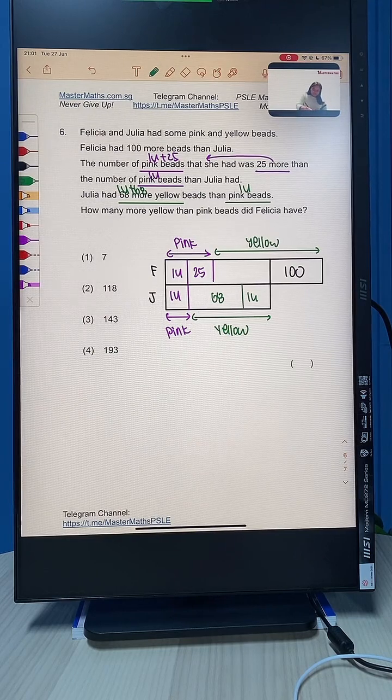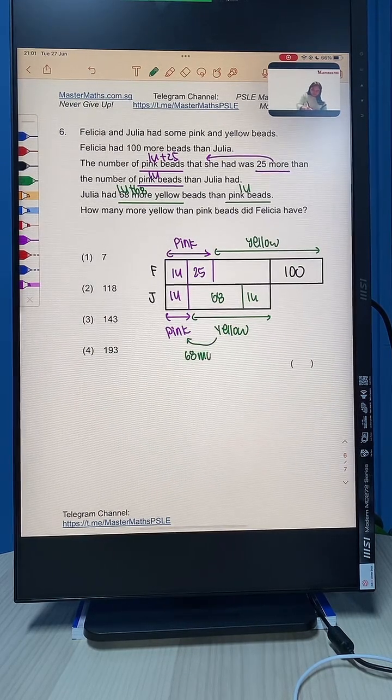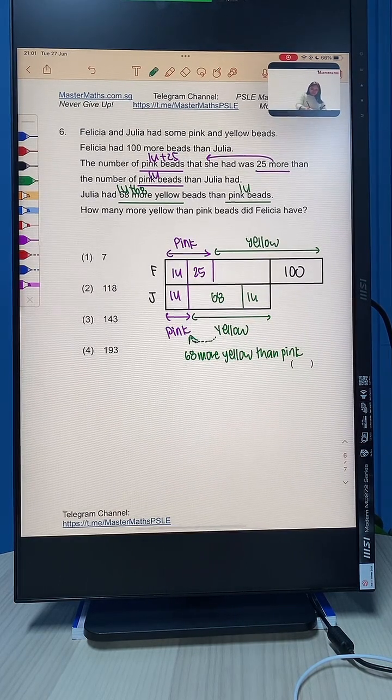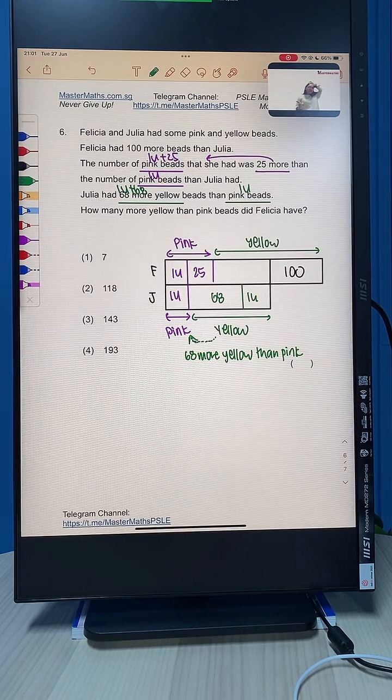Because Julia has 68 more yellow. Okay, so far can follow? So we cut the yellow into 1 unit with another extra 68.